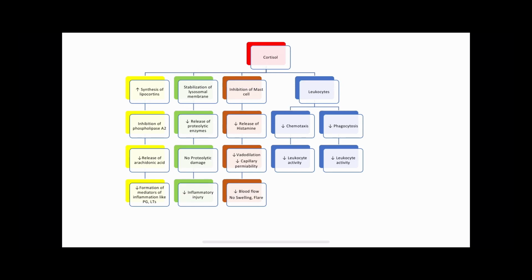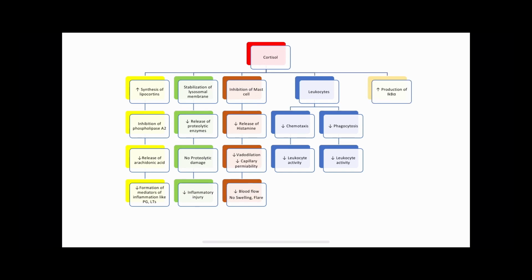Nuclear factor kappa B plays an important role in the inflammation. Normally, this NFKB is bound to another cytoplasmic protein called inhibitor of kappa B alpha, IKBA, and is kept in an inactive state.